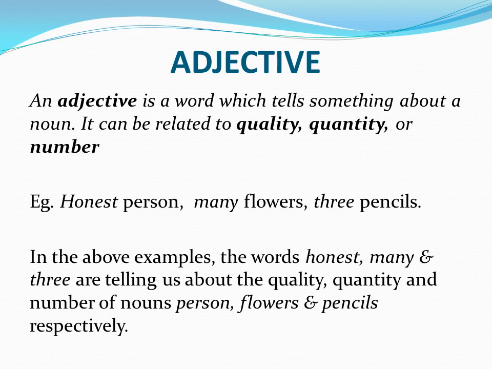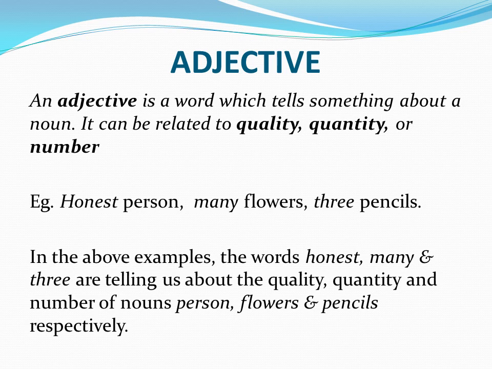And what is it telling about person? Honest. What is it telling about flowers? There are many flowers. What is it telling about pencils? That there are 3 pencils. In the above examples, the words honest, many and 3 are telling us about the quality, quantity and number of nouns, persons, flowers and pencils respectively.